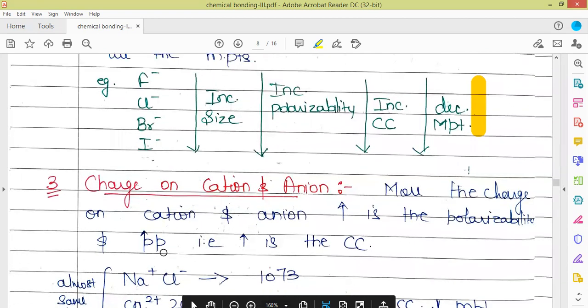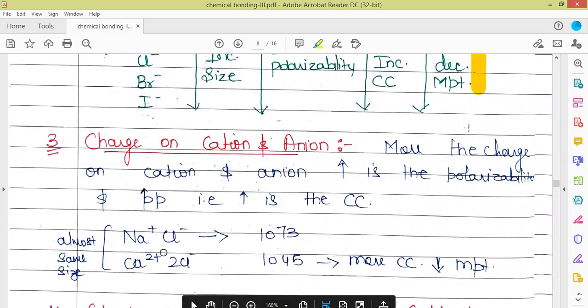So next we have the charge on cation and anion. More the charges on the cation and anion, more is the polarization and more is the polarizing power. So जितना ज्यादा चार्ज होगा cation या anion के ऊपर, उतनी ज्यादा covalent character induce होने के chances हैं.